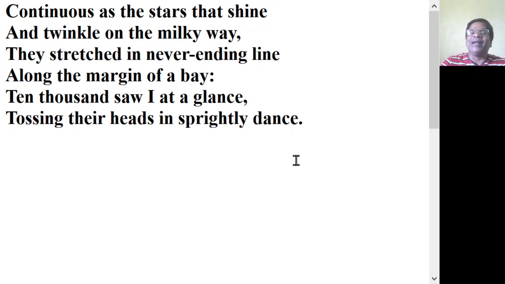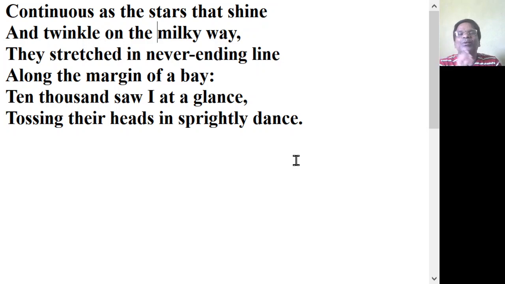The arm of the Milky Way is something like elliptical, the arc of a circle. In the same way, the daffodils bloomed on the margin of a bay, which is in the formation of an arc, like a crescent moon. Crescent moon, do you know what a crescent moon is?